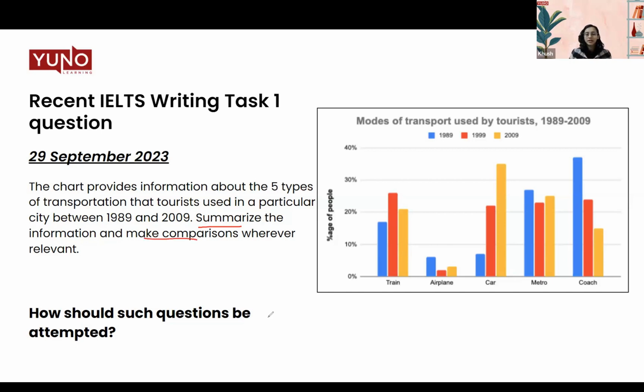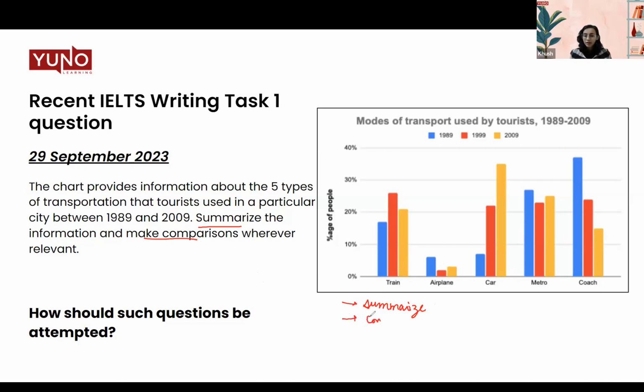So if you can see here, some of the things that you have to keep in mind are to summarize and make comparisons. In your task 1, a few things. Number 1, summarize. There's a lot of information given to you, especially if you get a table chart, or sometimes you get 2 table charts or 2 bar charts that you have to write a report on. In that case, there is a load of information that you're being presented with, but you have to make sure that you summarize this information and then put it into 180 words or the word limit that is given to you.